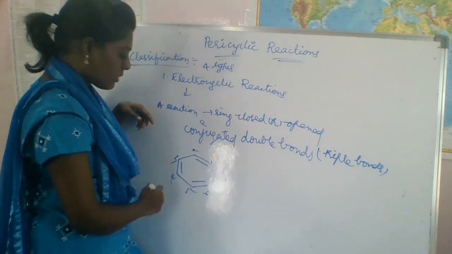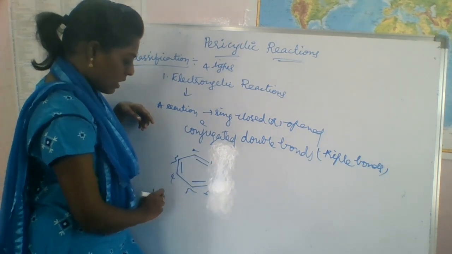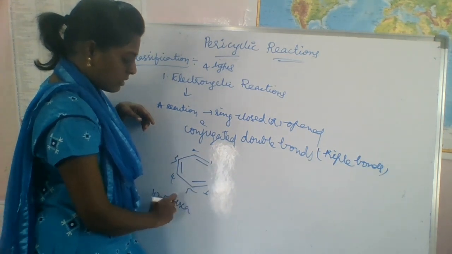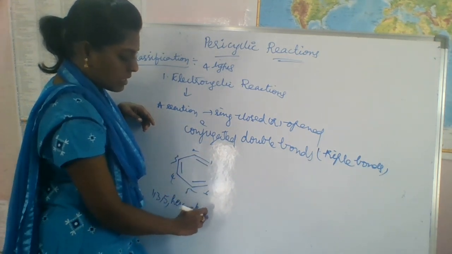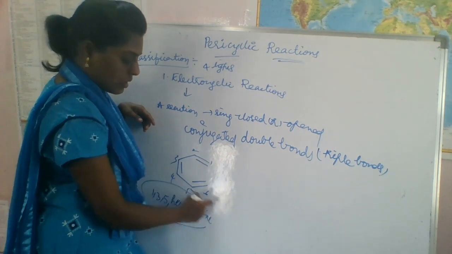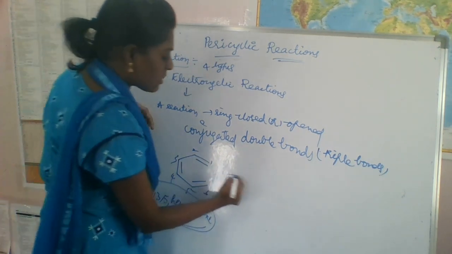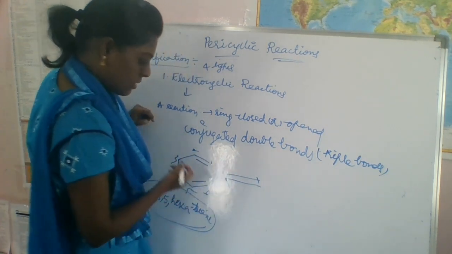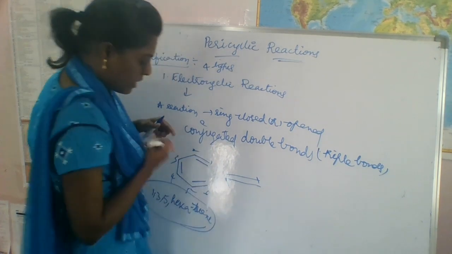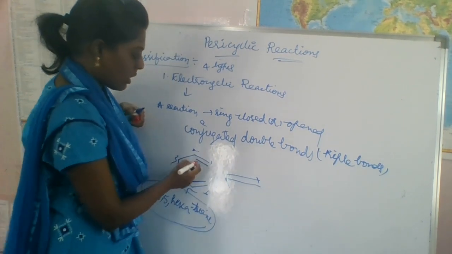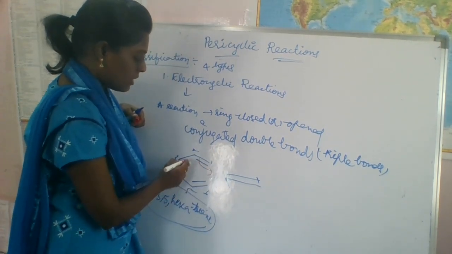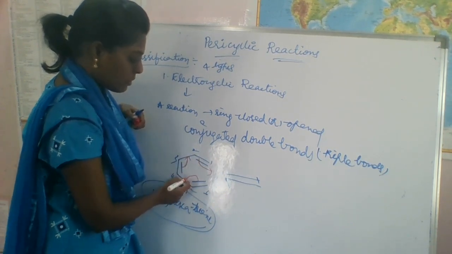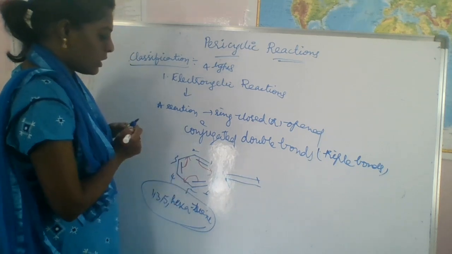So that's why it is called 1,3,5-hexatriene. Next, what will happen here? Actually, we have to shift the electrons. This pi bond will shift towards here, and this bond will shift towards here.